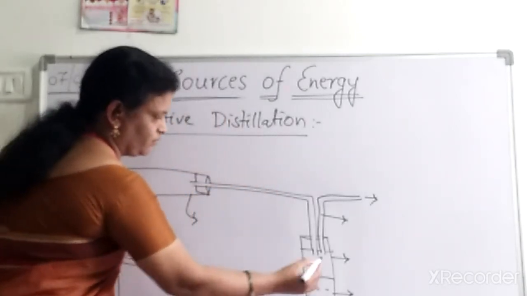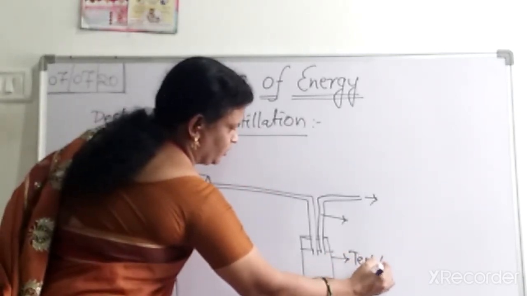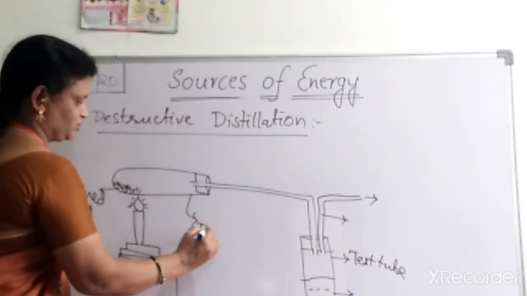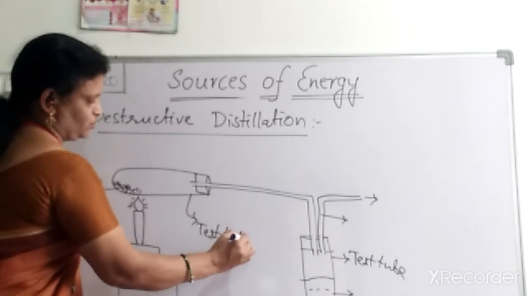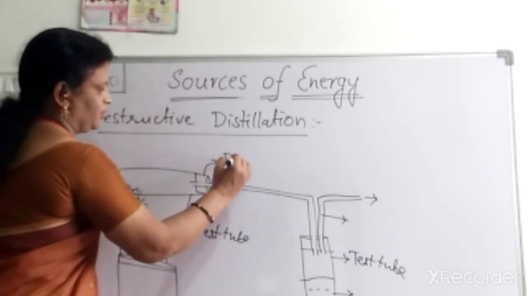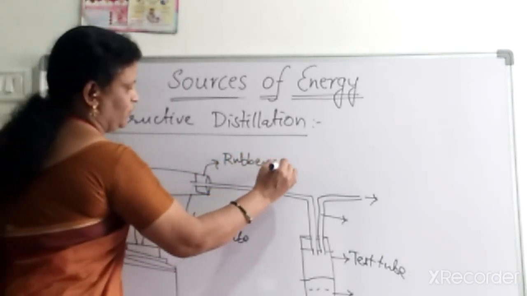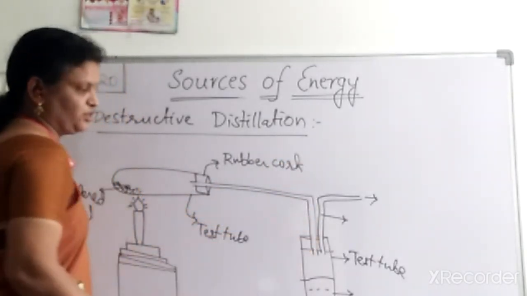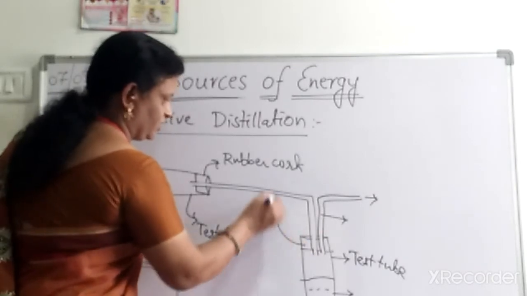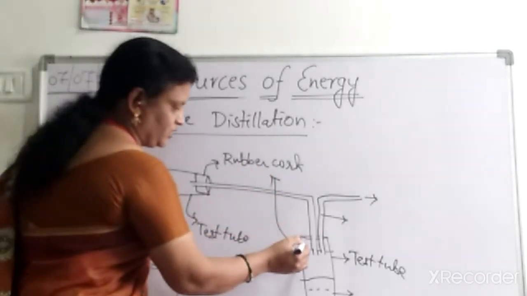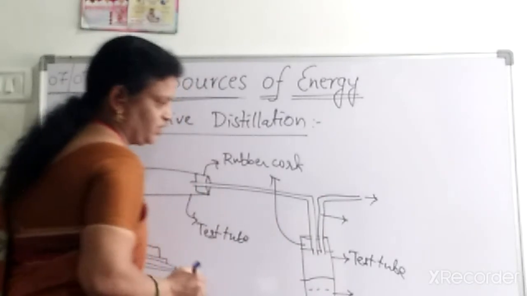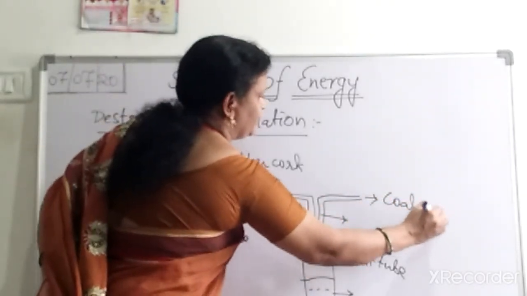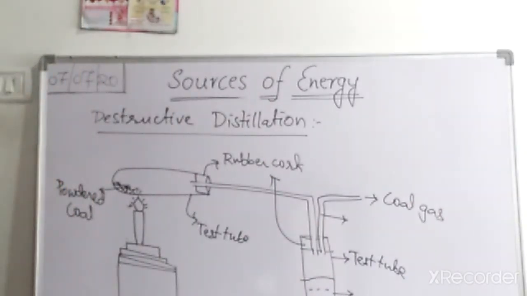So here we have taken one more test tube, which is also fitted with a rubber cork. In this rubber cork we have fitted one delivery tube, and this is inserted into another test tube with the help of a rubber cork again. And this rubber cork is fitted with one more delivery tube. Through this, the remaining coal gas will be collected in the gas collecting jar.